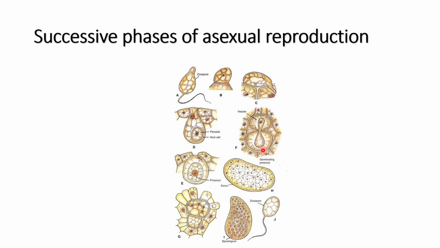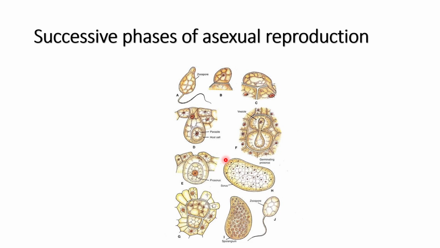At the time of germination there is formation of a vesicle from this prosorus, and the entire content of the prosorus will come out in this vesicle. At this stage the prosorus has 32 nuclei, and all the nuclei will come out in this vesicle. Its protoplasm will be divided into 4 to 9 protoplasmic segments, which are known as zoosporangia, and this entire structure is known as a sorus.